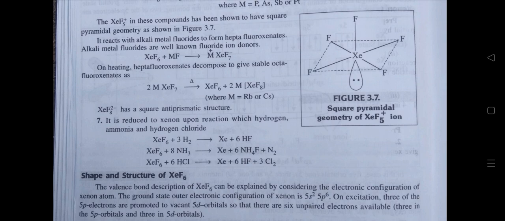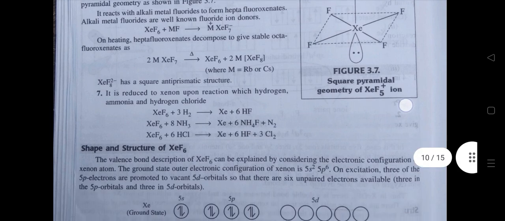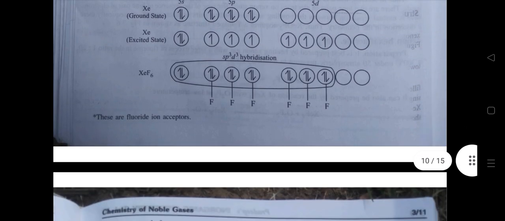Shape and structure of XeF6. The valence bond description of XeF6 can be explained by considering the electronic configuration of the xenon atom. The ground state outer electronic configuration of xenon is 5s2 5p6. On excitation, 3 of the 5p electrons are promoted to vacant 5d orbitals, so that there are 6 unpaired electrons available, 3 in the 5p orbitals and 3 in the 5d orbitals.